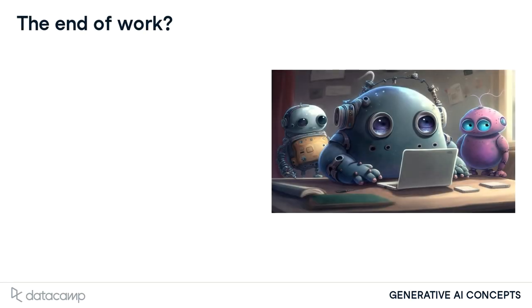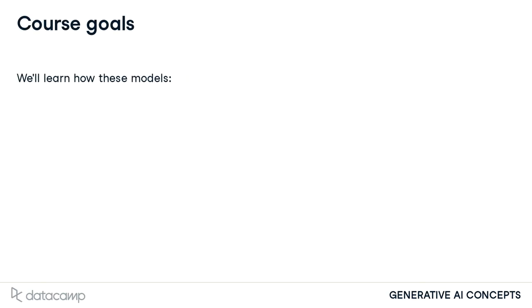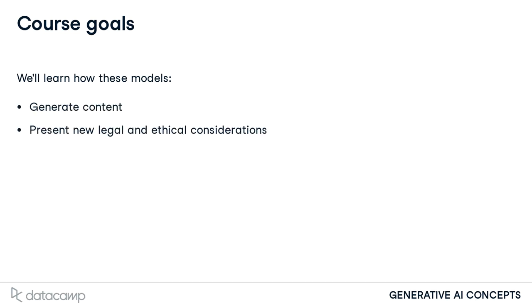So will the robots be taking all our jobs in short order? Not exactly. There are still limitations and risks to this technology, many of which we'll explore throughout the course. For now, a greater understanding of these technologies will open up new ways to utilize these tools in our daily and professional lives. We'll learn all about how these models are trained to create new content, bring up new legal and ethical considerations, and will significantly impact many aspects of human society in the coming years.